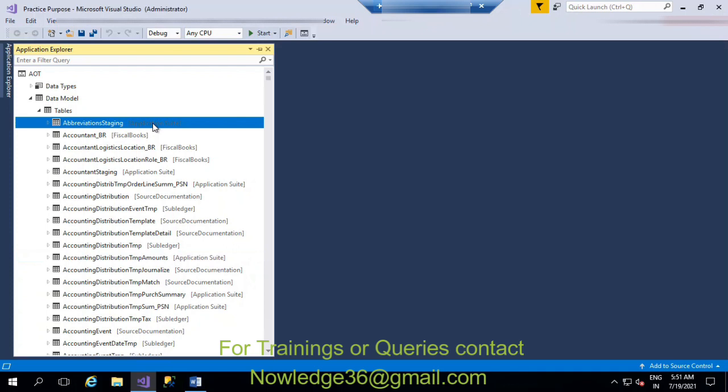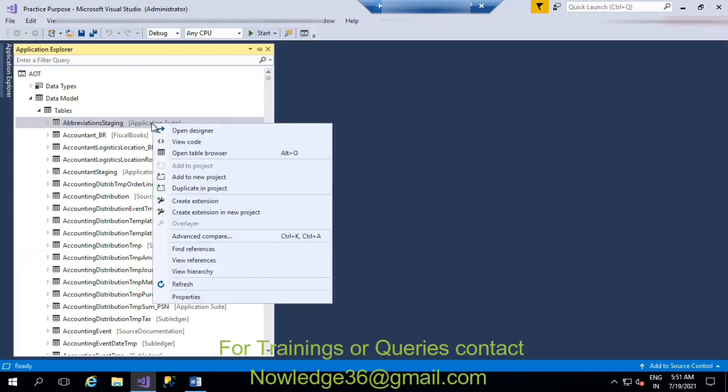Okay. So here what you can see, you can directly create an extension, but the overlaying concept we don't use here because that is already disabled. So you can create an extension of this particular table and add the objects whatever you need. Okay, according to your requirement you can add things, but you cannot edit the standard objects. Okay, this is the main difference.